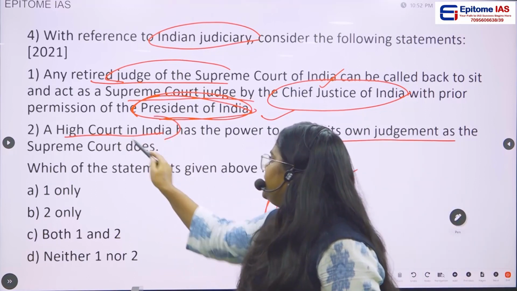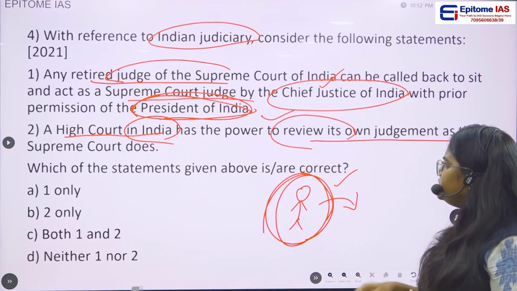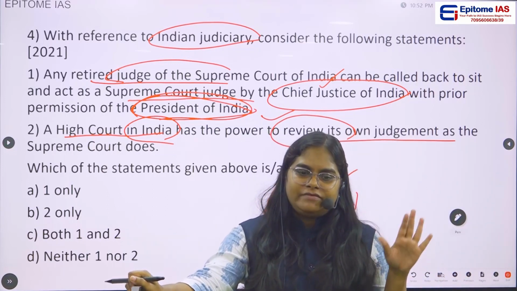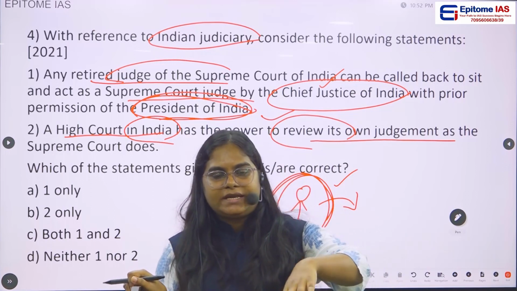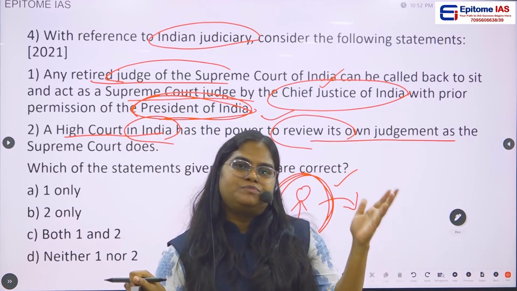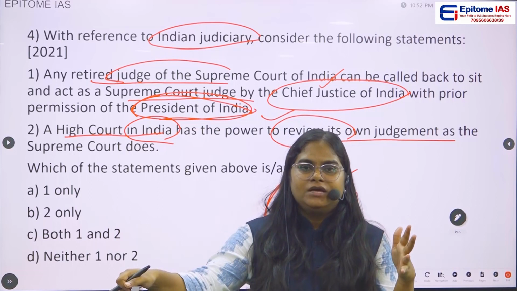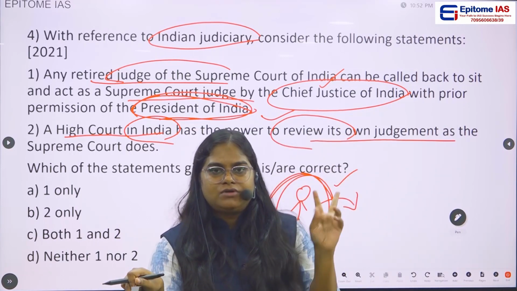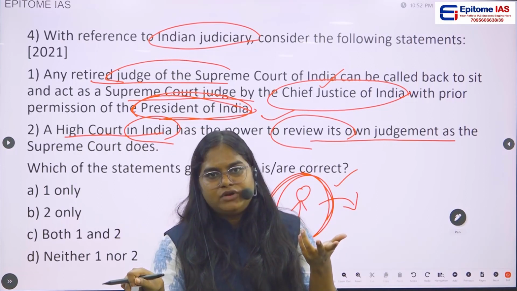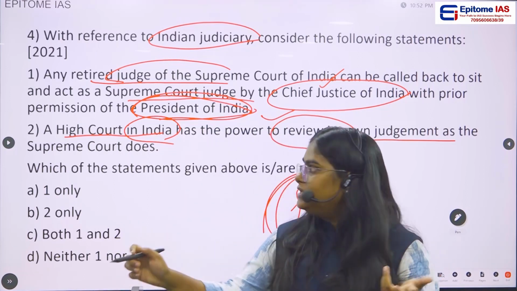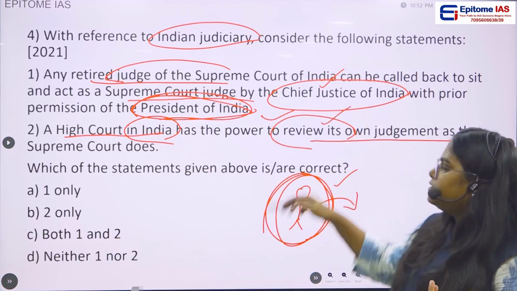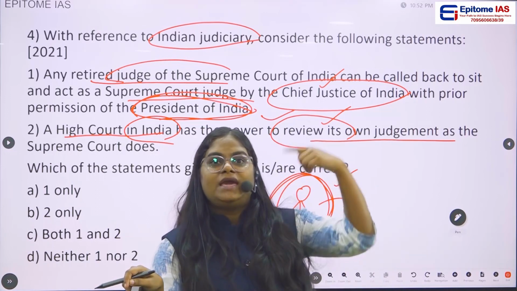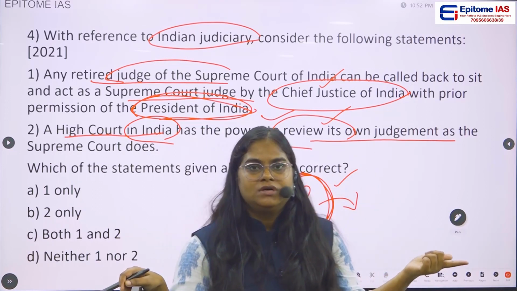A High Court in India has the power to review its own judgment, just like the Supreme Court. Is that so? In case of the Supreme Court, whenever it passes a judgment, after some time the Supreme Court itself may feel that the judgment it gave in a previous case is not right, not correct. Then the Supreme Court will review its own judgment. It won't hesitate to mention that they made a mistake in the previous judgment.